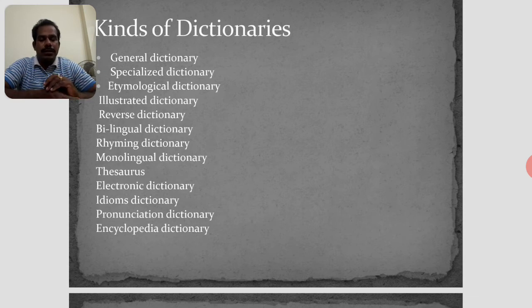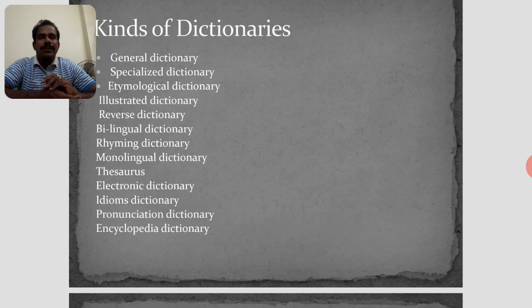Padakoshamu we call it. The electronic dictionary is in digital form. It is available on the internet or World Wide Web, and can be accessed through a web browser. Whenever you come across a new word, you can open this dictionary. Nowadays it is a very popular dictionary that everyone is using.